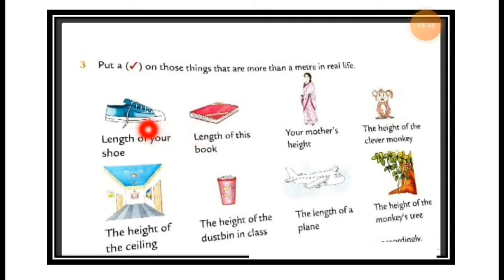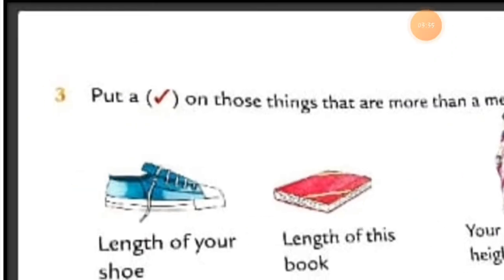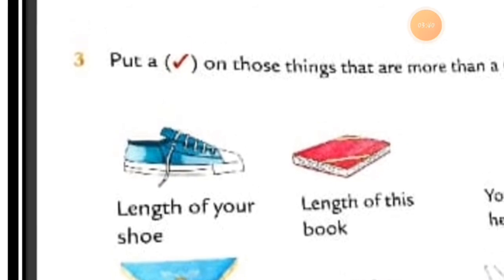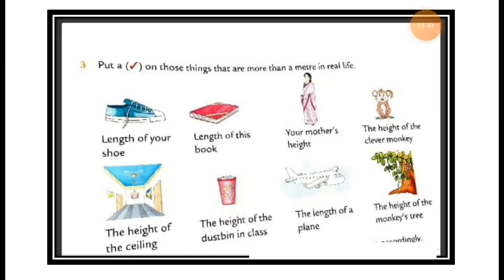Now this is the first picture. The name written here is length of your shoes. You can see a shoe in the picture. So the length of your shoe, is it more than 100 centimeters?